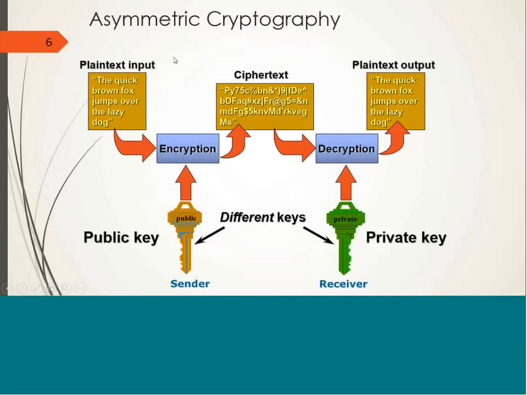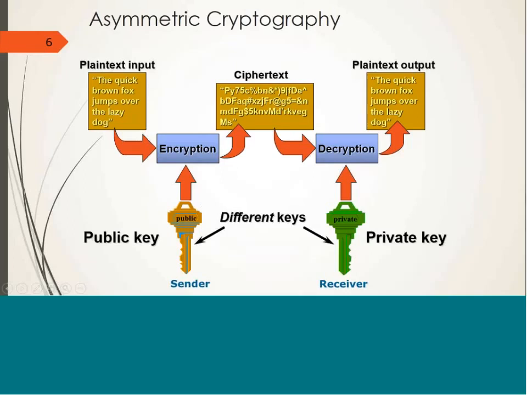In case of asymmetric cryptography, at the sender end, the sender gives as input to the encryption algorithm the plain text and the public key of the receiver. Note down, the public key of the receiver. This encryption algorithm produces output ciphertext, which is transmitted over the communication channel. When the receiver gets the ciphertext, it gives the ciphertext and its own private key as input to the decryption algorithm and gets the plain text.